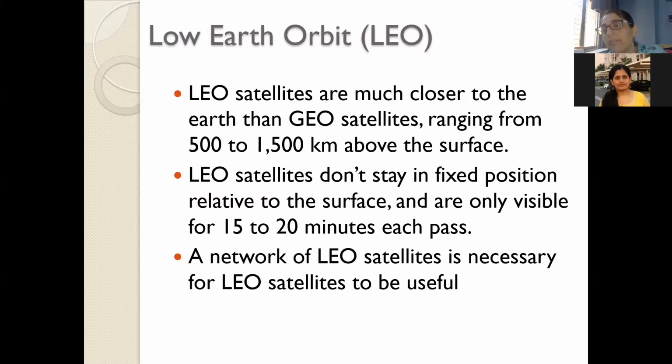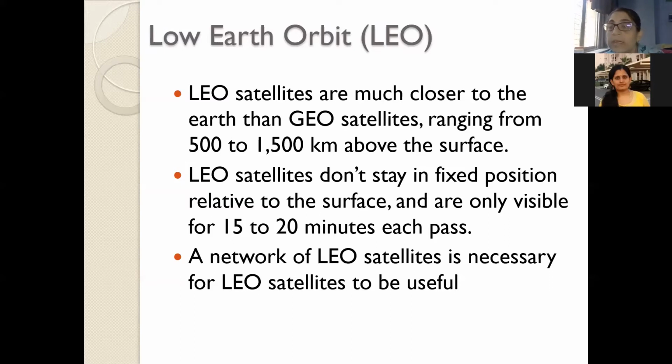Therefore, to have 24 hours of communication contact, you need a network. A complex network and a large number of satellites are required. An example, as I told you in the last class, was the Iridium satellites, used for data and voice communication 24 hours, which has 66 satellites in 11 orbits, helping us have 24 hours of communication.